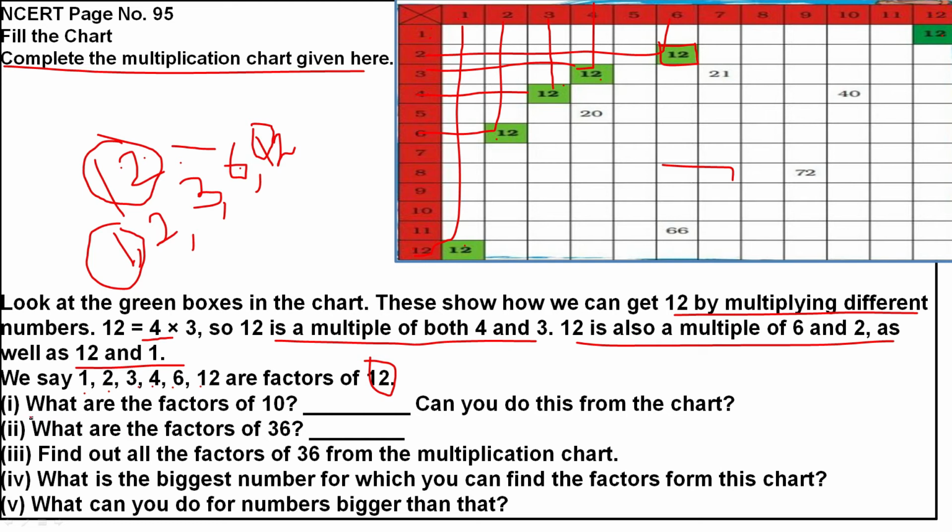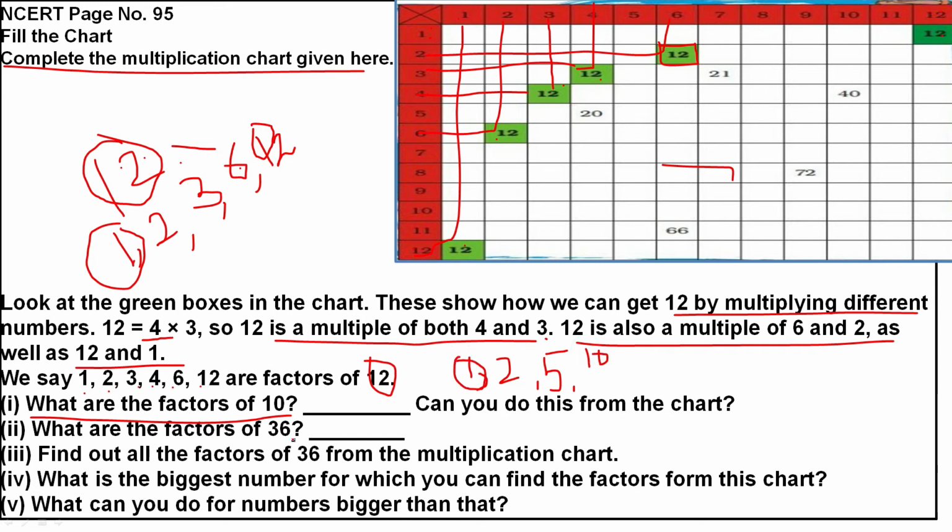What are the factors of 10? We can say 1 is a factor because we can divide 10 by 1. 2 is a factor, 2 5s are 10. So 5 is a factor and 10 is a factor. You can see 1 and the number itself are factors for all numbers.